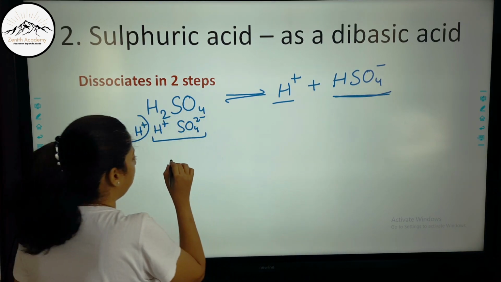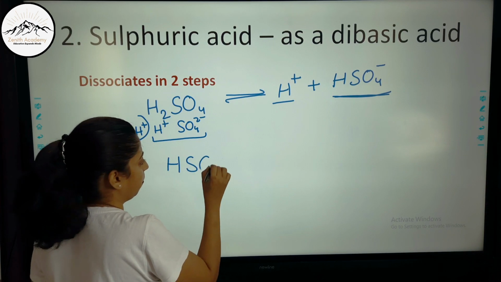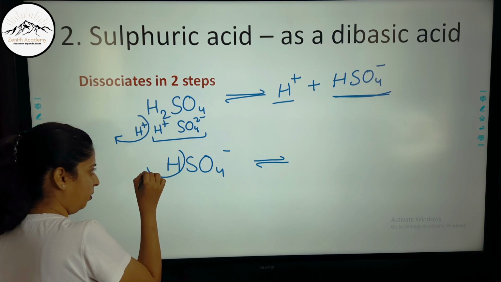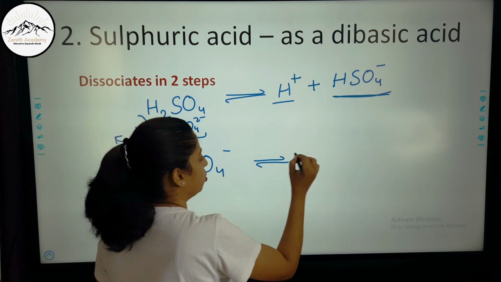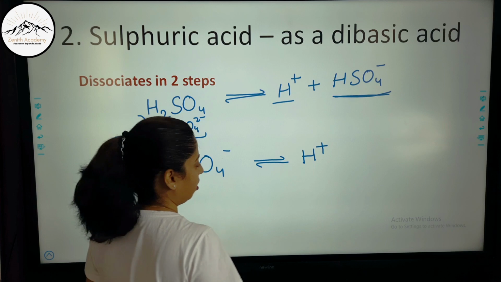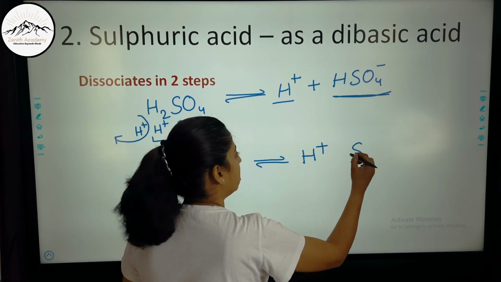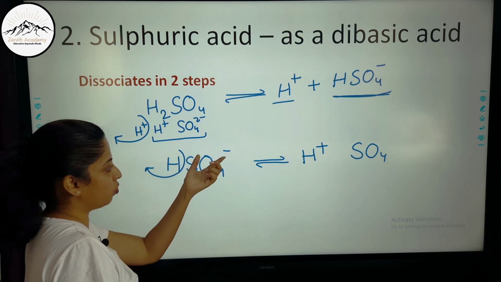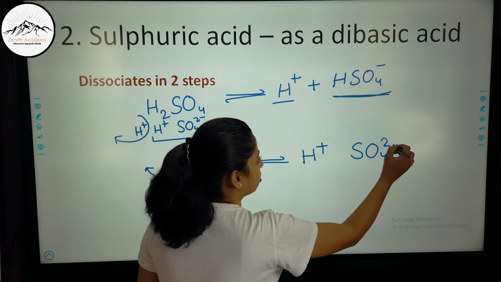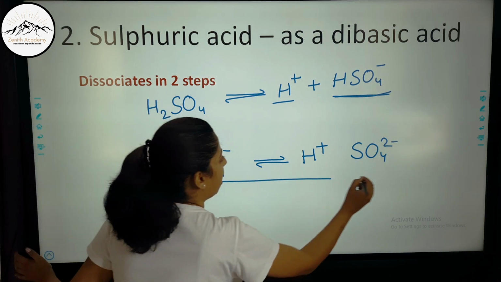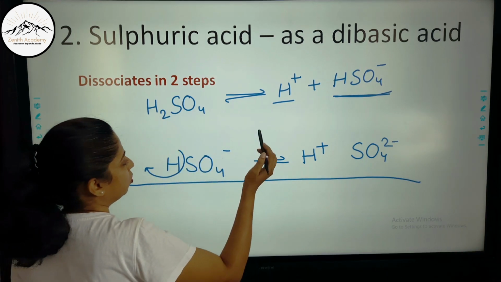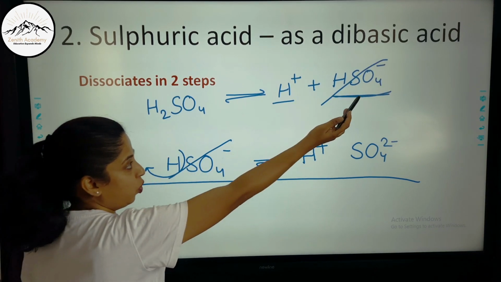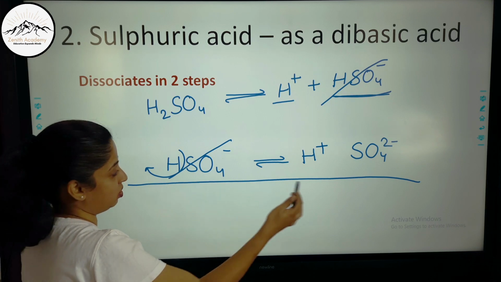Now this HSO4 minus dissociates. How does it dissociate? One of the hydrogen atoms leaves without the electron, so it forms H plus, and then the SO4, since the hydrogen has gone without the electron, has one more electron, so it forms SO4 2 minus. Now if I add these two reactions, the HSO4 minus goes off because what was in the product has been used as a reactant here.